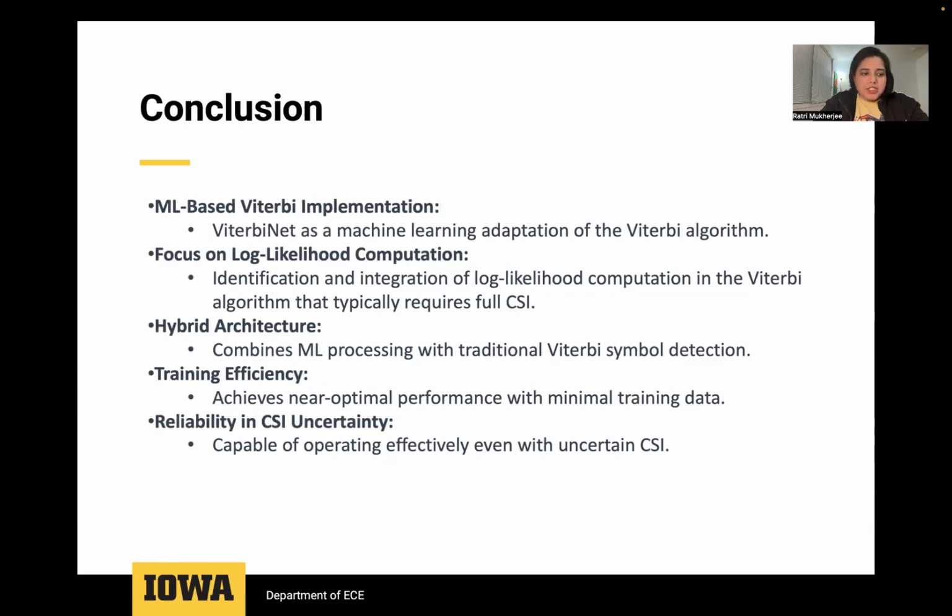by reimagining the Viterbi algorithm through a machine learning lens. It has a focus on log likelihood computation without the full information of CSI, which typically is required to calculate the log likelihood. It has a hybrid architecture combining ML processing with traditional model-based Viterbi detection.